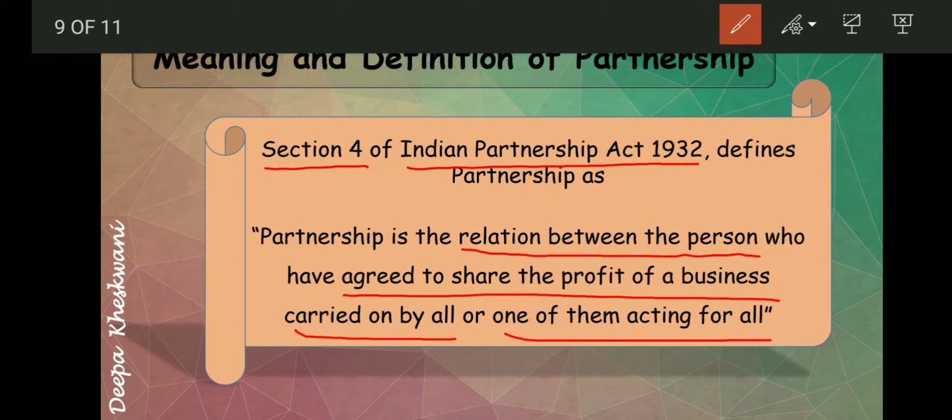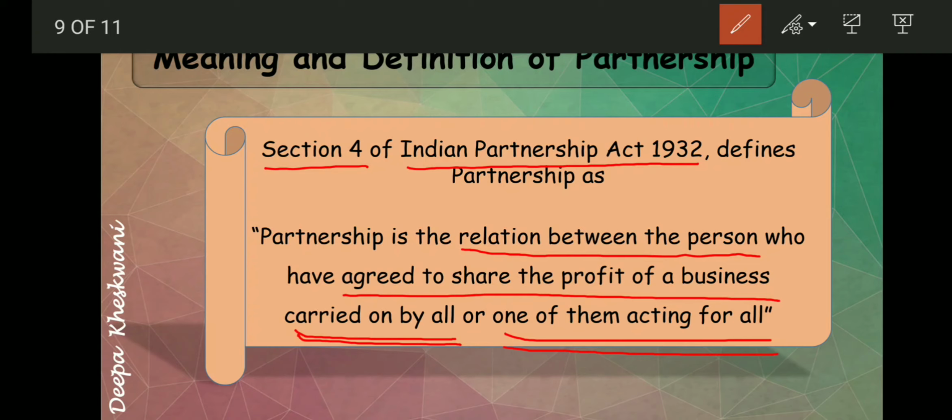This is very much important. In a partnership firm, there is no compulsion that all will work together. It may be possible that all are working, that the business is carried on by all, they are active partners, or one of them acting for all.